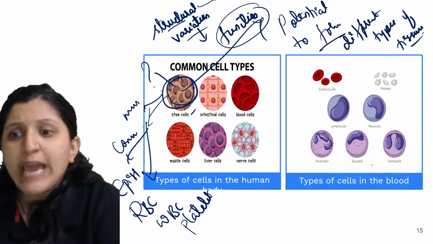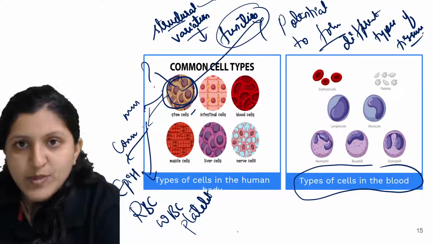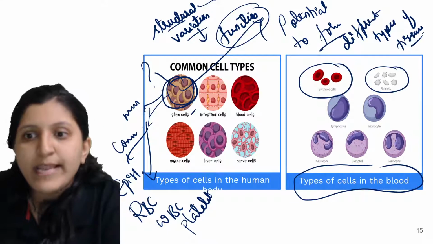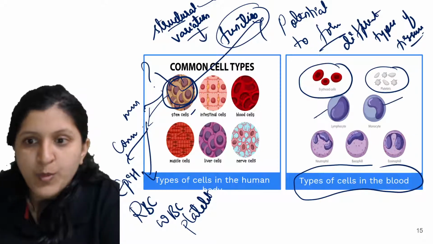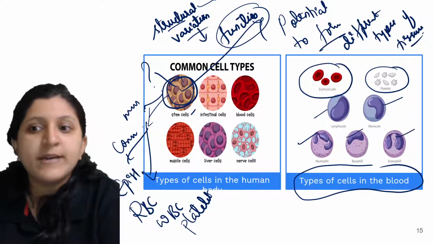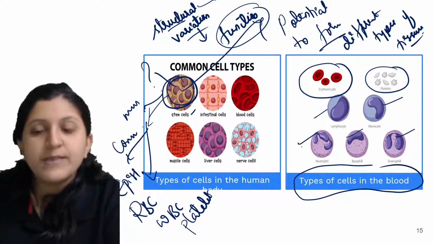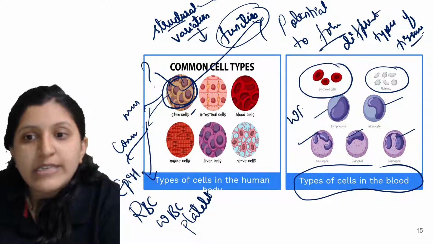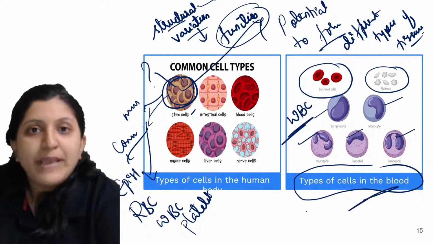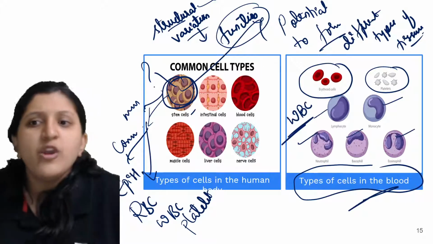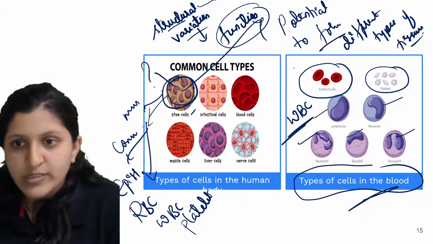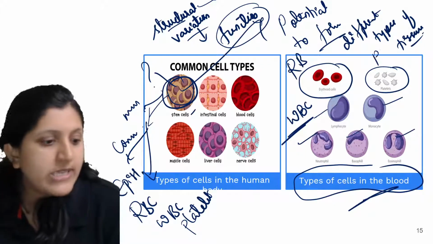Okay, so now types of cells in the blood. You can find RBC, platelet, lymphocyte, monocyte, neutrophil, basophil, and eosinophil. So you can find different types of WBCs there. Based on the different types of WBC, their function is going to vary. All these are WBCs only. This is RBC, and this one is a platelet.